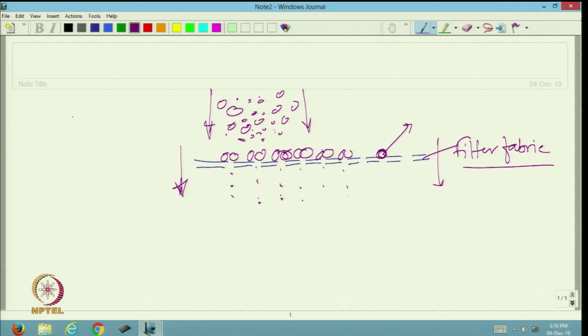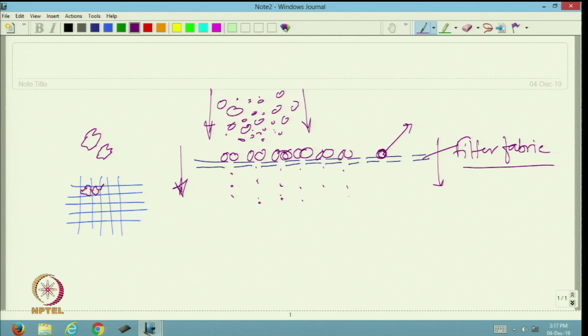Like if we take the example of woven fabric, the dimensions of the pores are square, but if we take a dust particle with uneven dimension, it will be stopped.